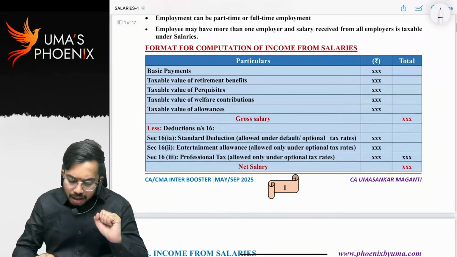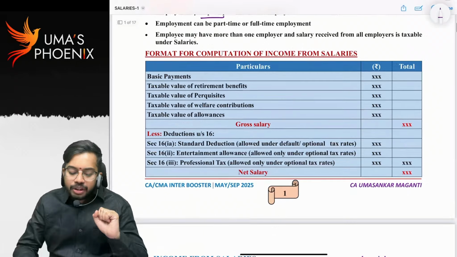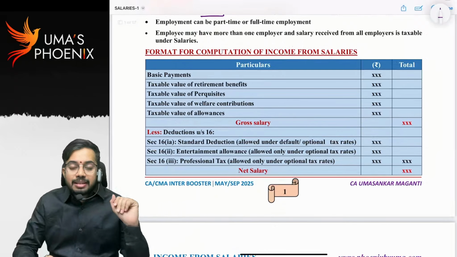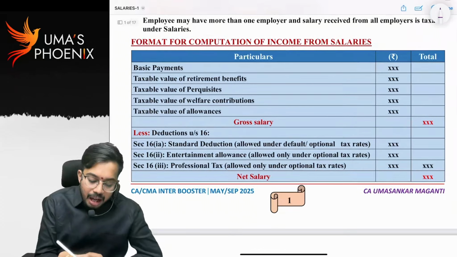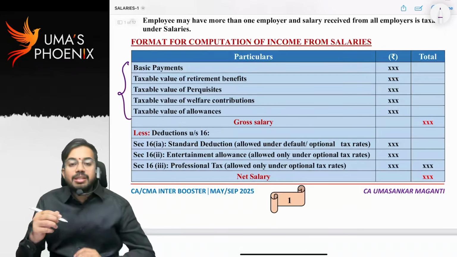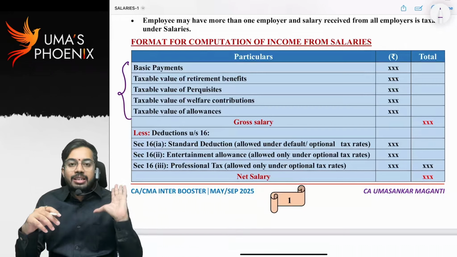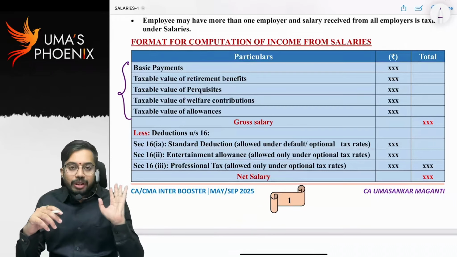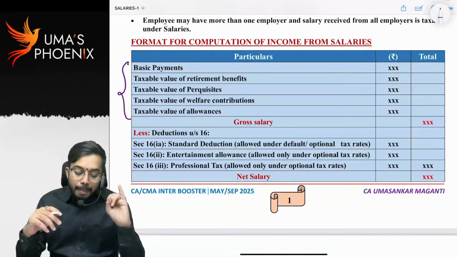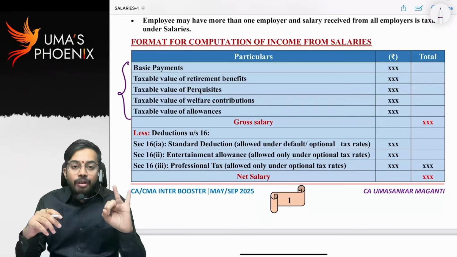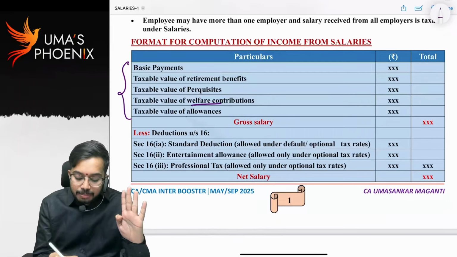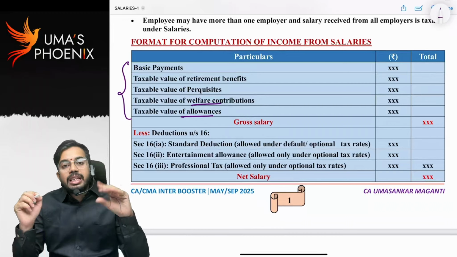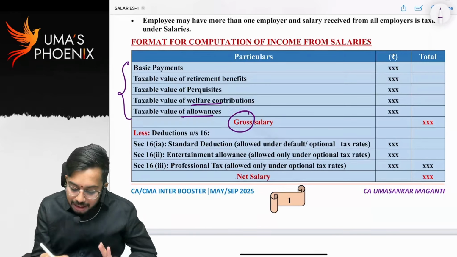Next. Let us see the format in which income is computed under the head salaries. Broadly, whatever benefits are received by an employee are classified into 5 types. If we discuss these 5 types, then the salary chapter is almost over. What are those 5 benefits? Basic payments, taxable value of retirement benefits, taxable value of perquisites, taxable value of welfare contributions, and taxable value of allowances. All these 5 benefits together we call gross salary.